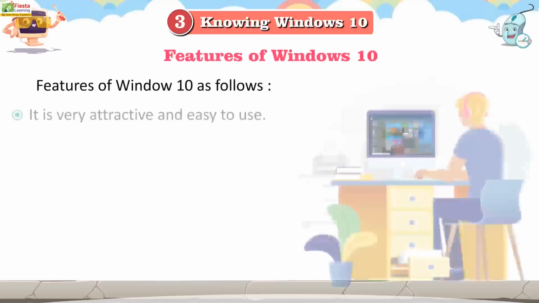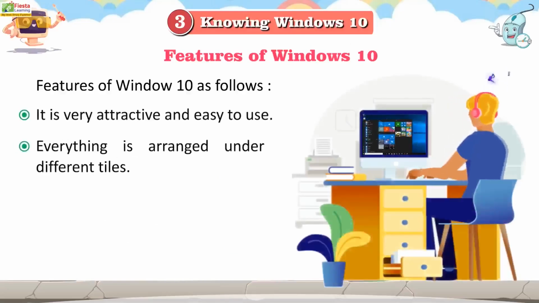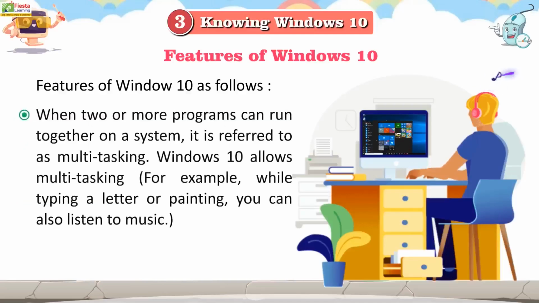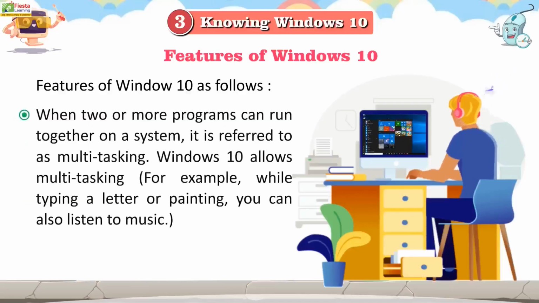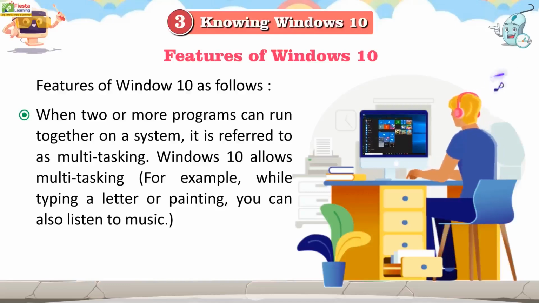Features of Windows 10 are as follows. It is very attractive and easy to use. Everything is arranged under different tiles. We can search files and folders very quickly. When two or more programs can run together on a system, it is referred to as multitasking. Windows 10 allows multitasking. For example, while typing a letter or painting, you can also listen to music.